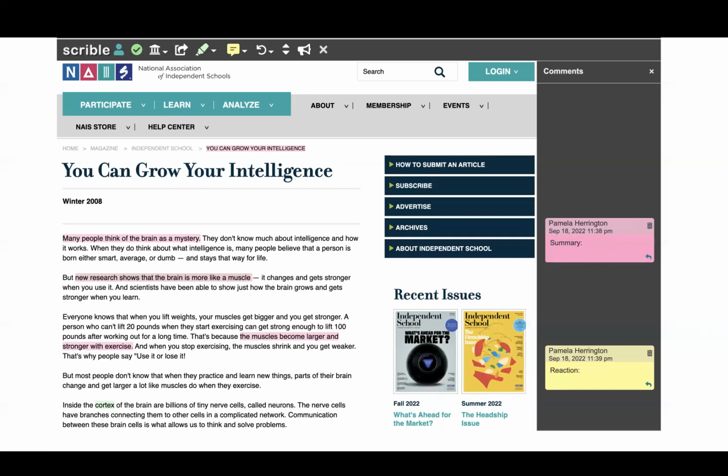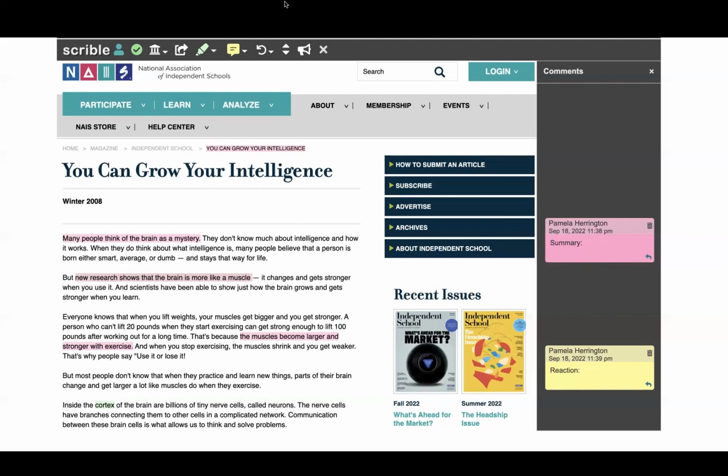There are also instructions that tell you how to turn in your Scribble assignment. But basically, you're going to use this toolbar to interact with the text. The little highlighter button is how you choose highlight colors. There's a little arrow next to it, so you can choose a color that you'd like to use for identifying important sentences, maybe a different color for interesting or difficult words.